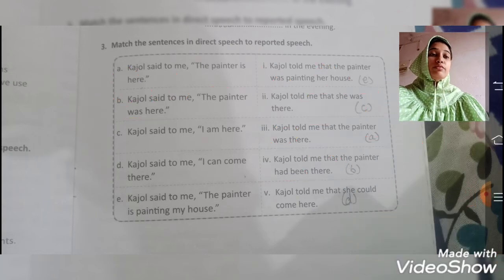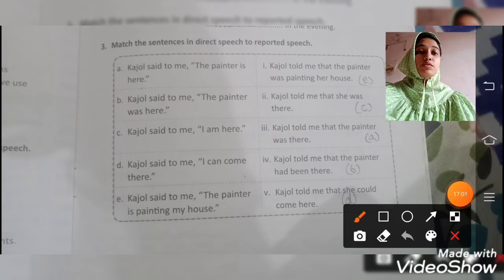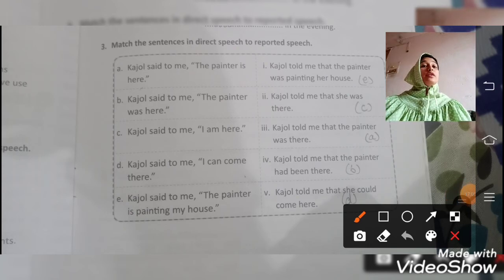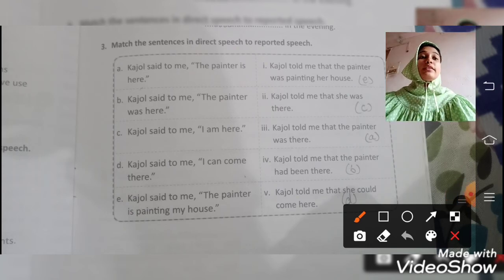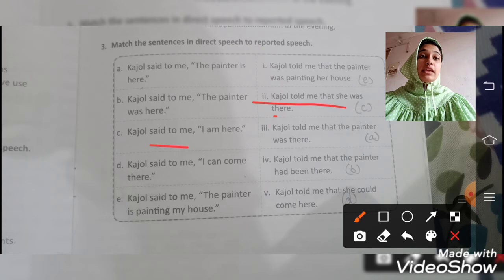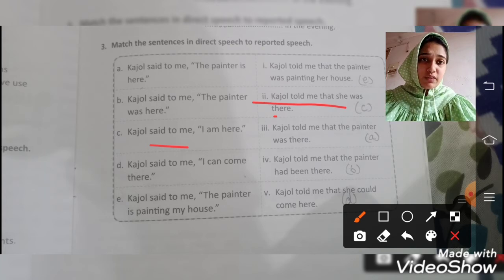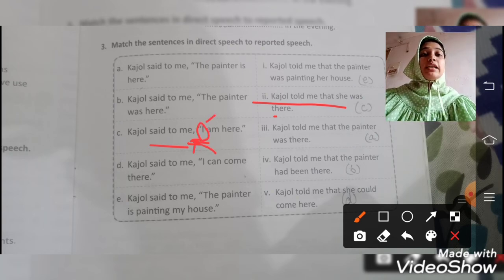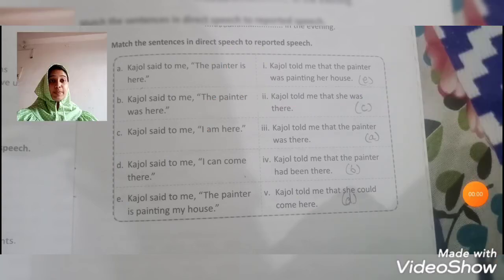Write this also in your notebook. Moving ahead to the next one. Kajol said to me, I am here. Now again, I will turn into she. Correct? So this is your answer number C. Kajol again said to me will turn into told. Kajol told me that. So again, whenever it is the beginning of the dialogue, we always use that at this place. Kajol told me that I will turn into she, as it is the name of a girl. So I will here use she. Kajol said to me, I am here.